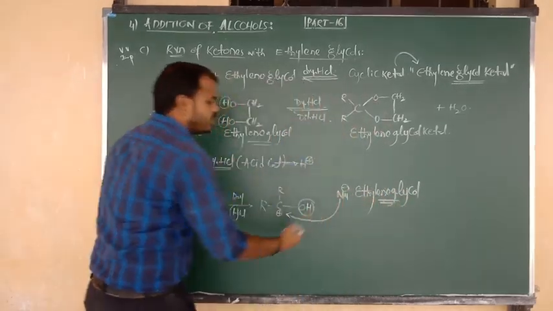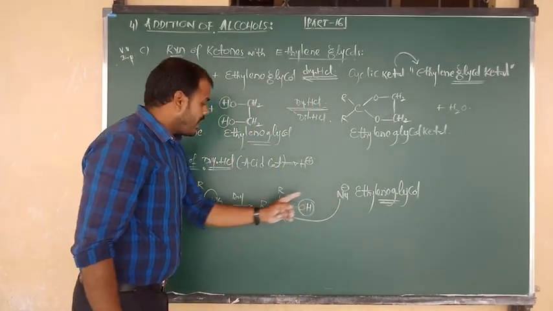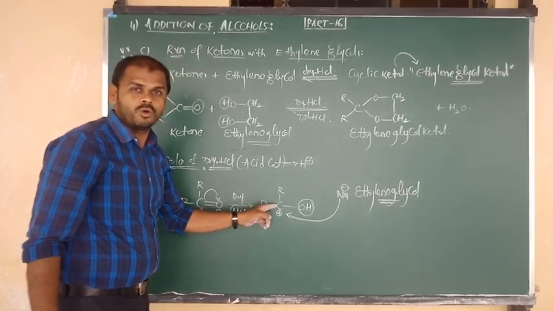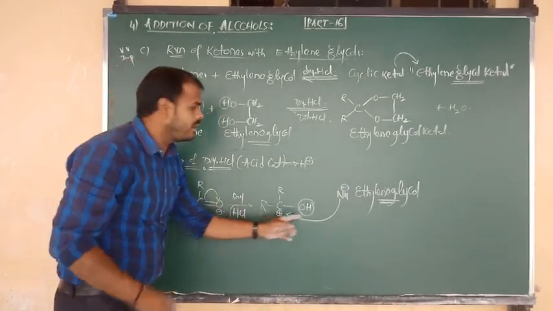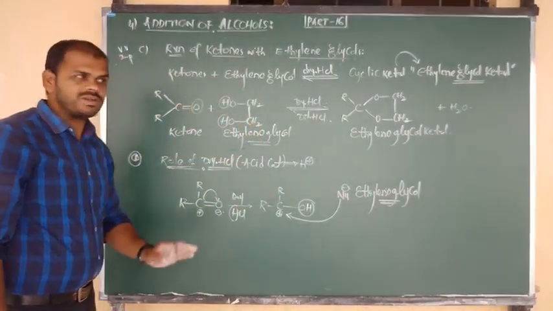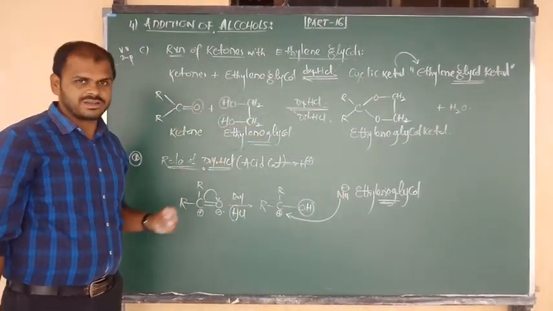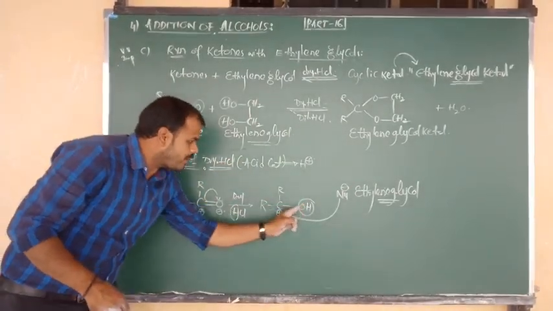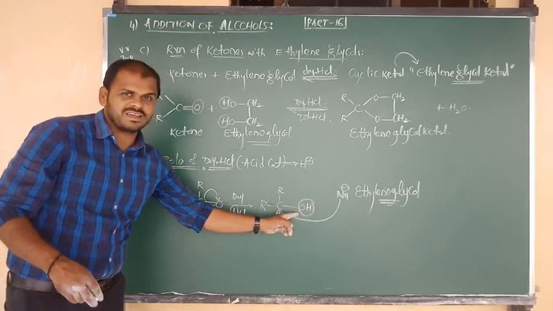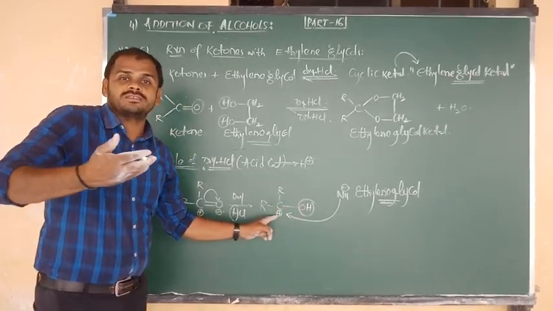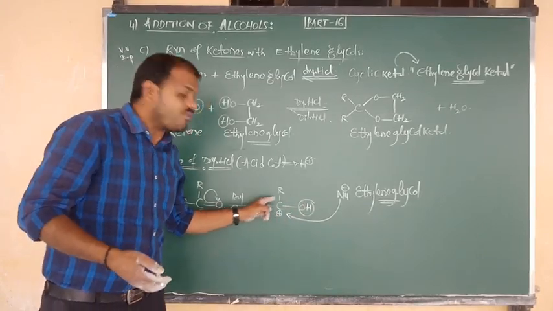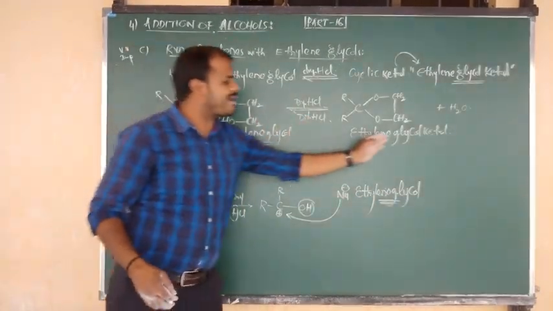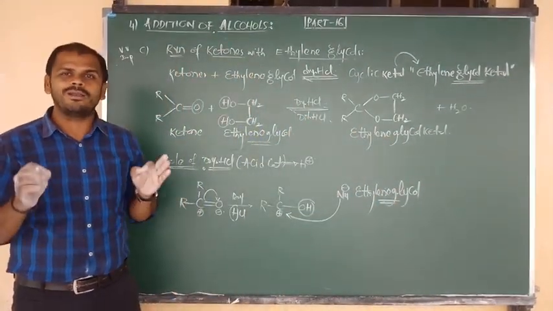Due to its nucleophilic nature, and since the central carbon is positive, the carbonyl carbon can be easily attacked by ethylene glycol. So once again, the role of dry HCl in this reaction is that protonation takes place on oxygen. Due to this, the carbonyl carbon carries more positive charge, that is, more electrophilicity. Such an electrophilic carbon is easily attacked by nucleophilic ethylene glycol. Then finally we get the product, ethylene glycol ketal.